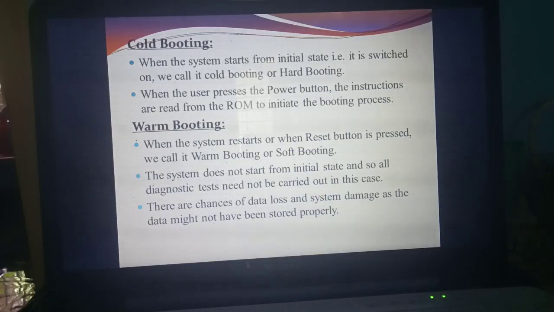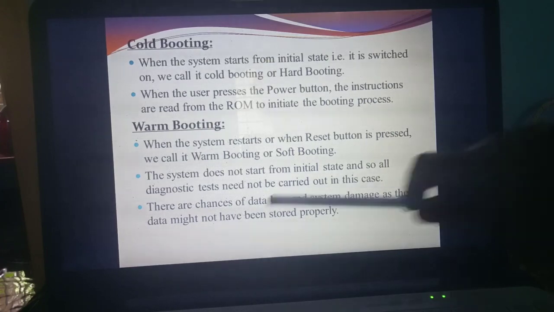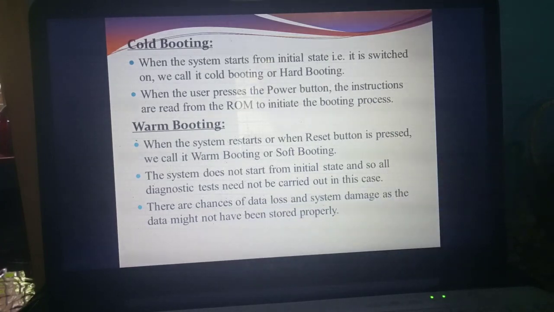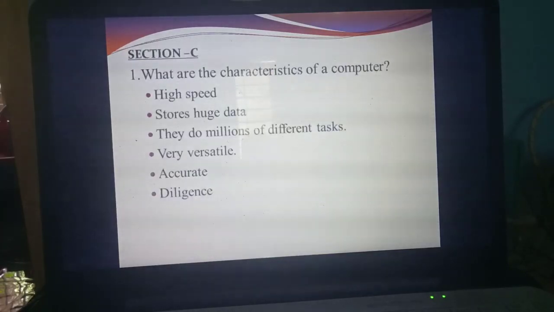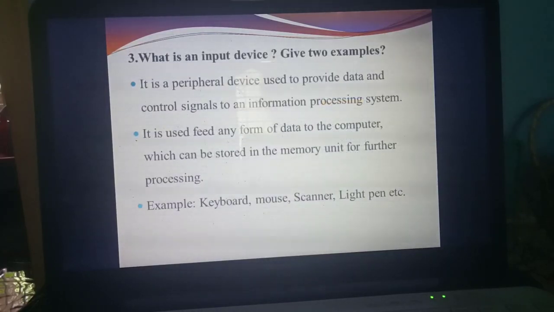Here the system need not check from the initial state, that means whether everything is connected and working properly need not be checked. The disadvantage is that there is a chance of data loss. Sometimes the system will get damaged, otherwise it won't work properly. Understand? So up to this, the first chapter is over.